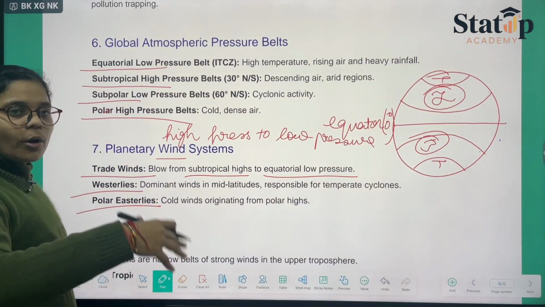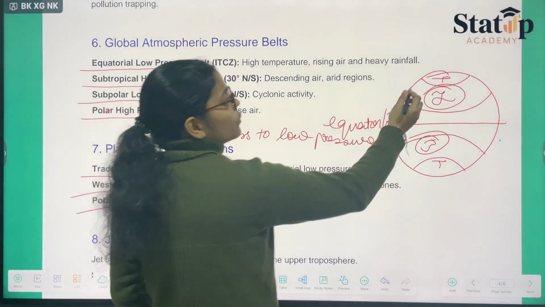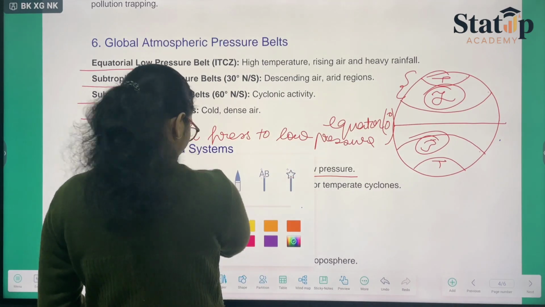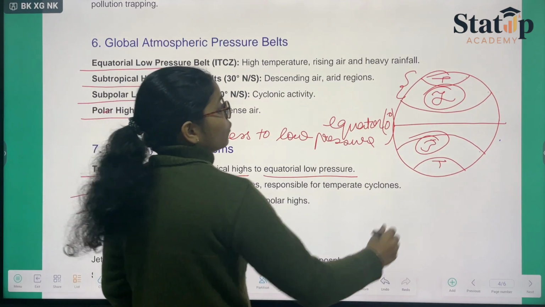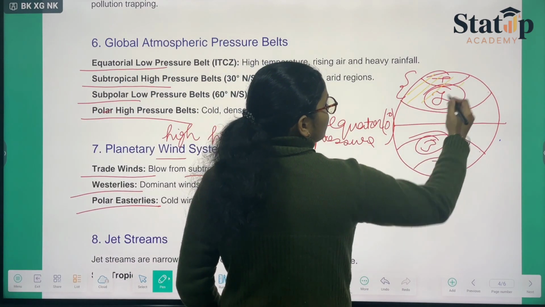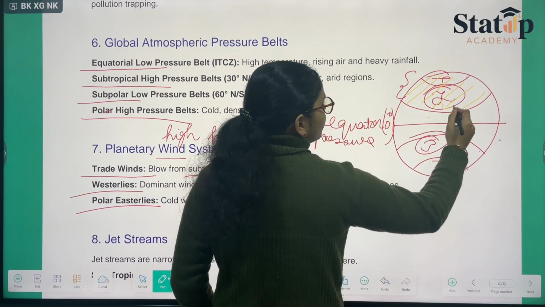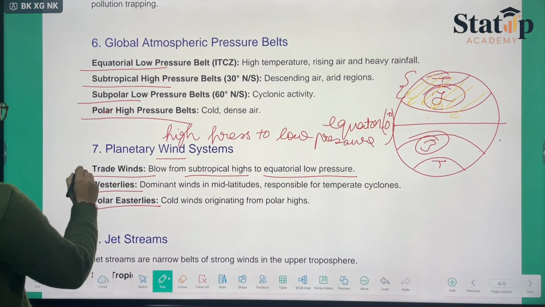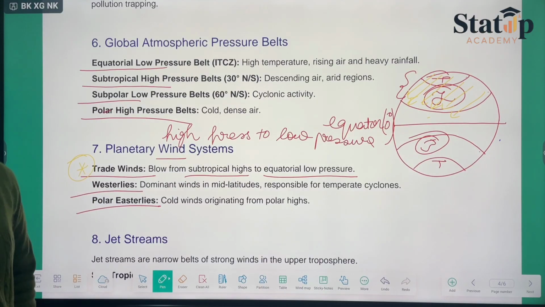So from the subtropical spot they move to the equatorial region. This represents the first wind, known as the trade winds.